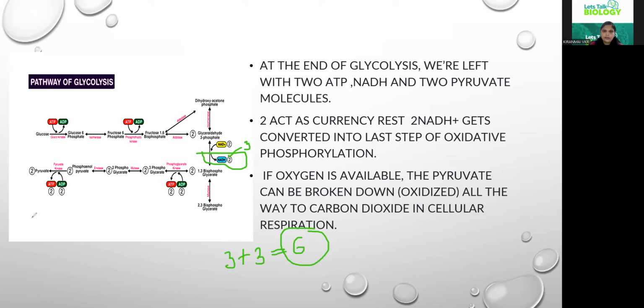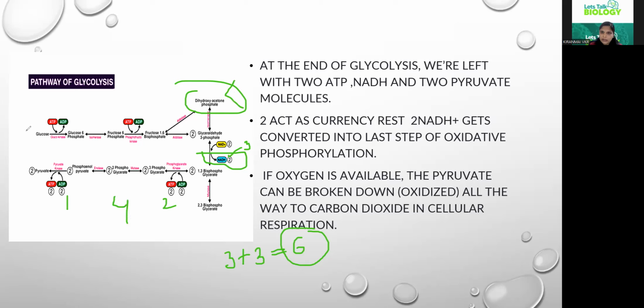So how many ATPs are released directly? Twice we need to remember, here 1 ATP and here 1 ATP is released by the breaking down of glyceraldehyde 3-phosphate. Again the process is repeated with the dihydroxyacetone phosphate, so here also 2 ATPs are released, making it 4 ATPs.